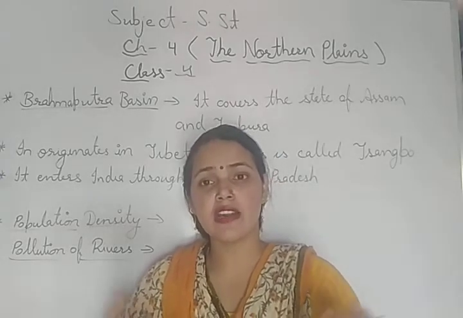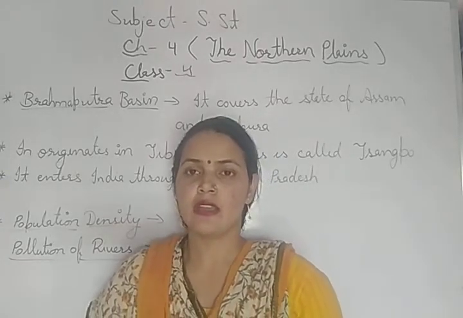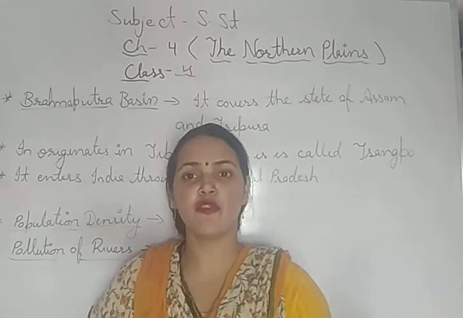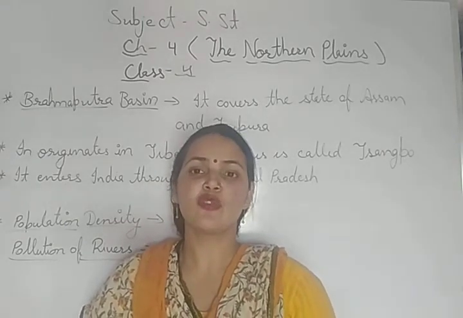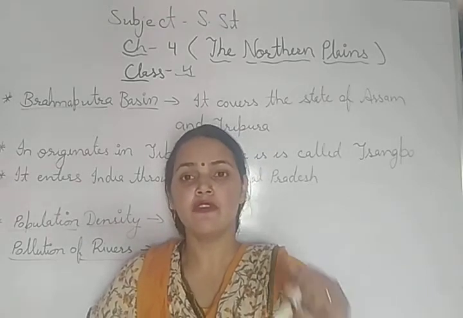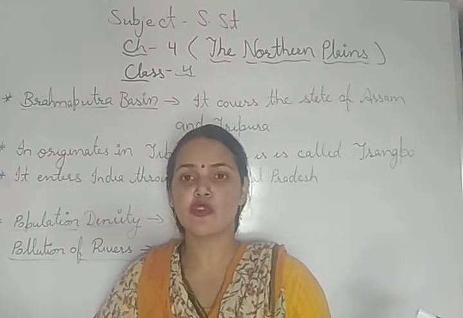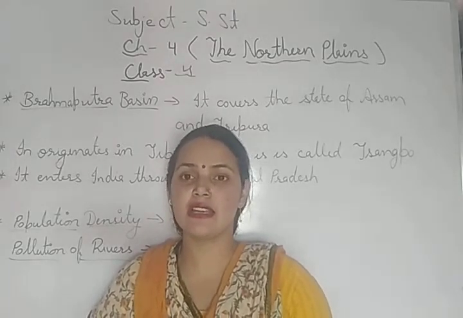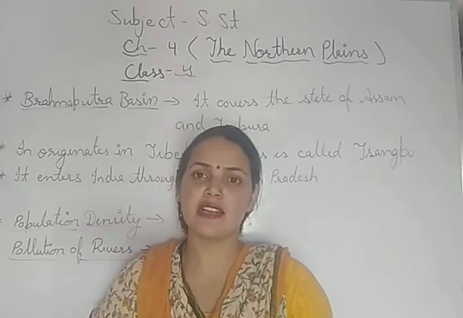Factories or industries are developed in those areas from where they can easily get the raw material. So in the northern plains, the factories can easily get their raw material from agriculture and also get water from the rivers. That's why many factories and industries developed in the northern plains, which also leads to dense population, because people from other parts of our country come and settle in the northern plains as they easily get a good job in the factories and industries.